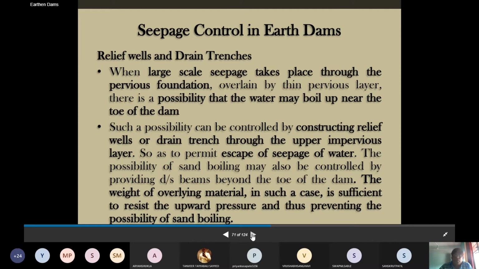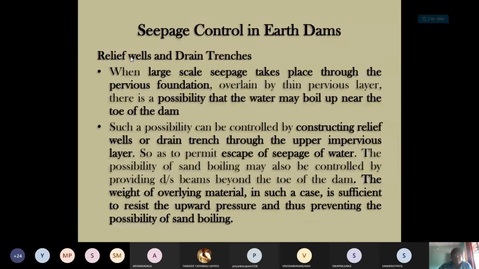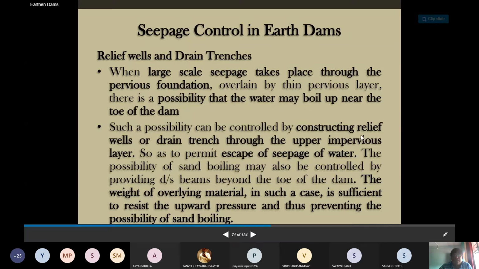Now another part, that is how to control the seepage in the earthen dam. It's a very important part: relief wells and drain trenches. This is one of the options. When large-scale seepage takes place through the pervious foundation, overlain by a thin pervious layer, there is a possibility that water may boil near the top of the dam. Such a possibility can be controlled by constructing relief wells or drain trenches through the upper impervious layer, so as to permit the escape of the seepage water.